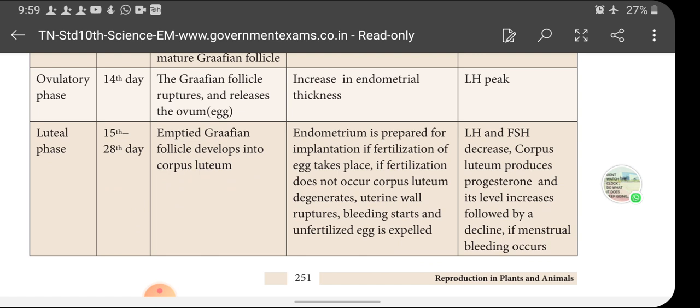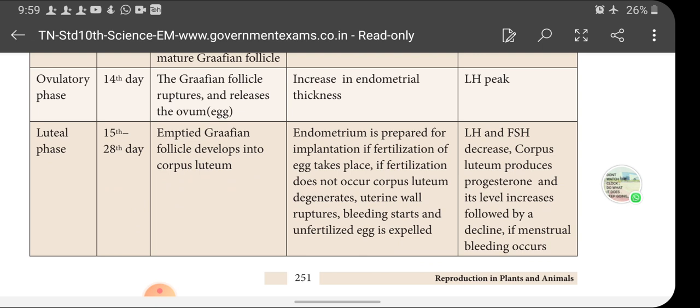When it travels through the fallopian tube, if there is any sperm, fertilization takes place and forms a zygote, which converts into an embryo, comes and implants in the endometrial wall of the uterus. If there is no fertilization, then what happens? The endometrial wall again breaks down, gets loose and breaks down and leads to bleeding.